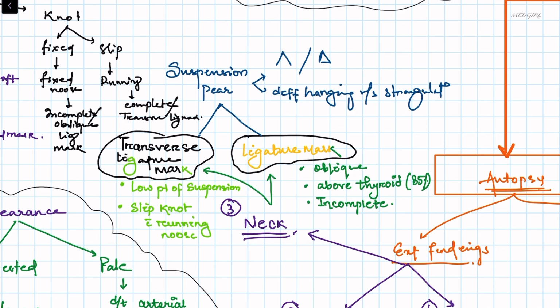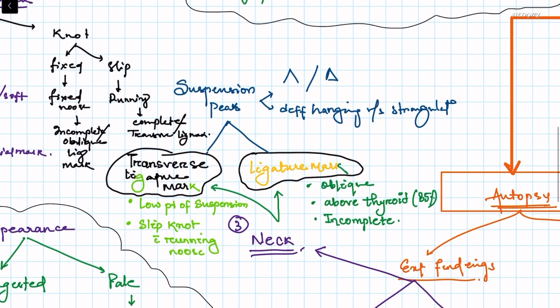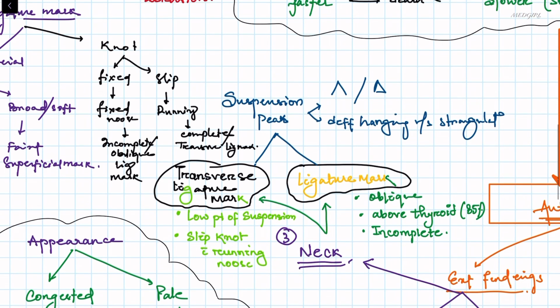oblique, above the thyroid in 85% of cases, and it is incomplete with a suspension peak. The peak may be an inverted V or a triangle shape, and it helps differentiate between hanging and strangulation.